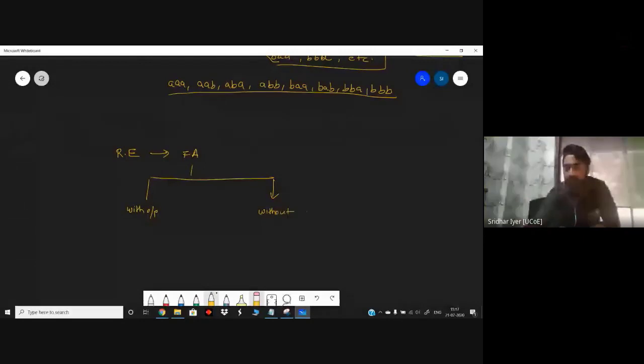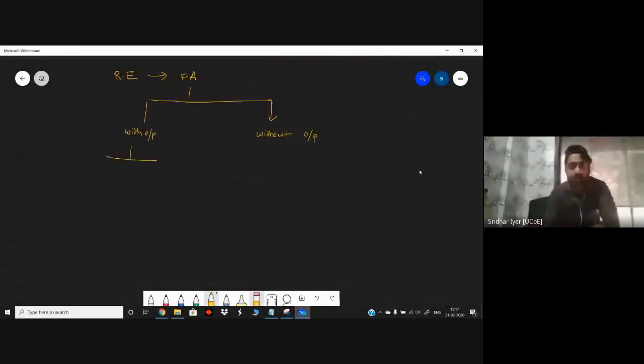With outputs, we have two machines, the Mealy machine and the Moore machine, which we did recently. Without outputs, there are 3 types: first DFA, second NFA, and third epsilon NFA.